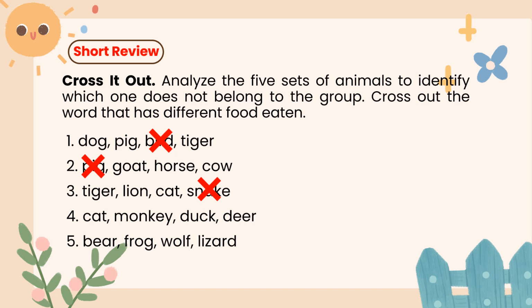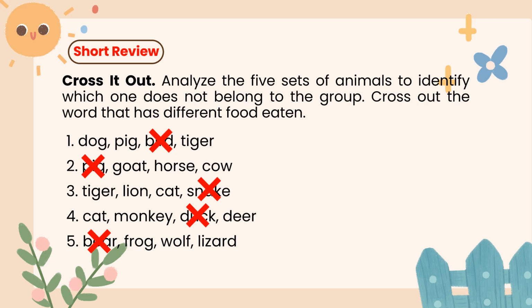Number 4, cat, monkey, duck, and deer. The correct answer is duck. The duck eats aquatic plants and small insects while the others eat fruits or plants. Number 5, bear, frog, wolf, lizard. The correct answer is bear. The bear is an omnivore while the others are primarily carnivorous or insectivores.